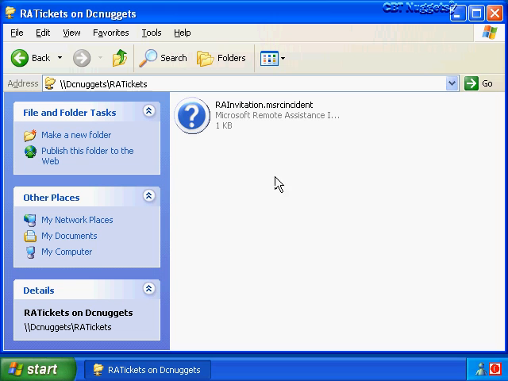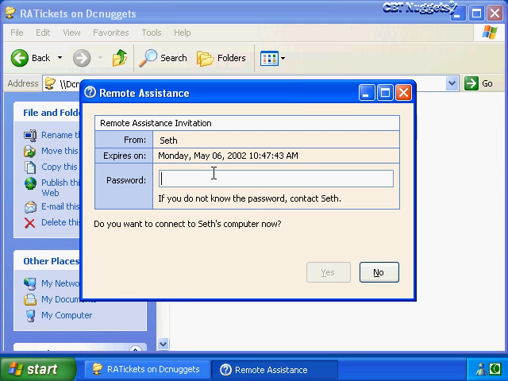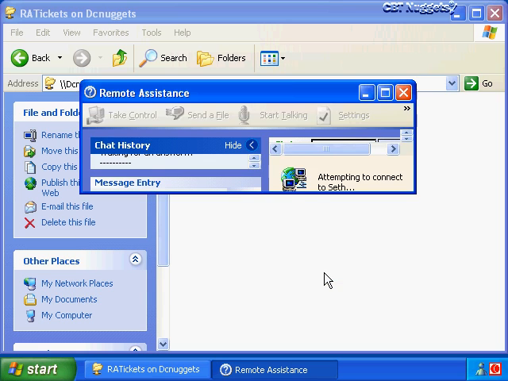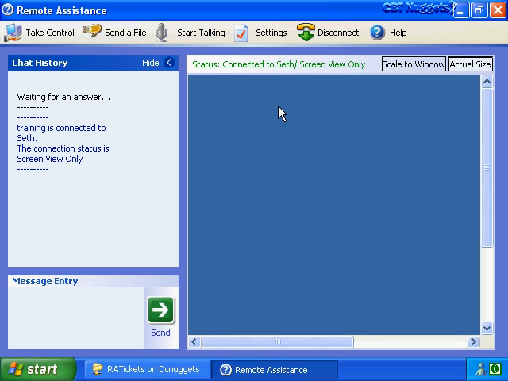So I've gone to the novice user's computer and created a remote assistance file and uploaded that to the server. So let's kick this puppy off by double clicking on our invitation to join the party here. And we'll type in the password that the novice user had provided to us and click on Yes. So now we're waiting for the novice user to accept the connection. If we notice at the very top it says our status is waiting for an answer. So we're not going to be connected immediately. We have to wait for the novice user to accept the remote assistance connection request.